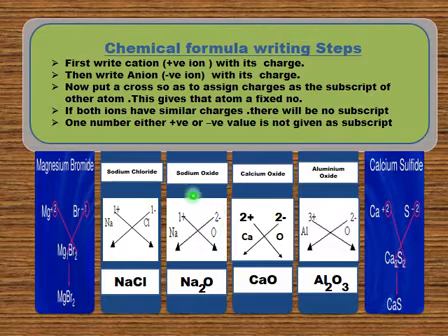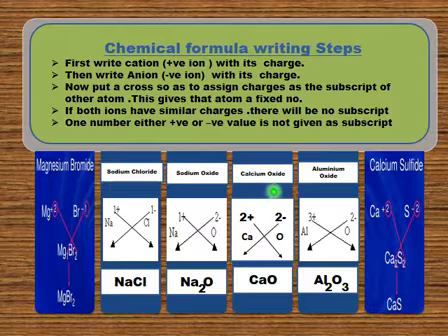You can also understand in another example. Here again an example comes where their charges are unequal. Sodium has plus 1 charge, oxygen has minus 2 charge. So if I put a cross to write a subscript, I get 2 of oxygen's charge as a subscript of sodium. So I got Na2O, the chemical formula of sodium oxide.